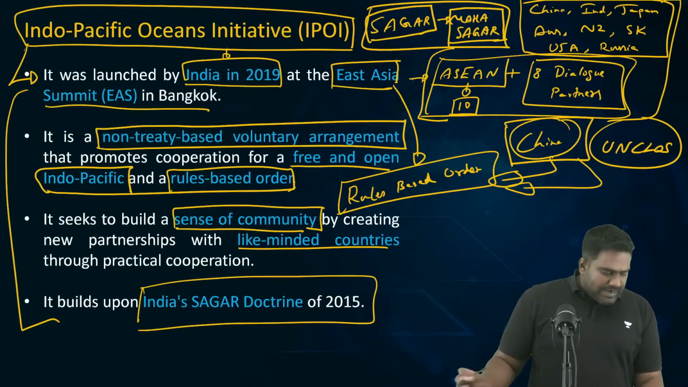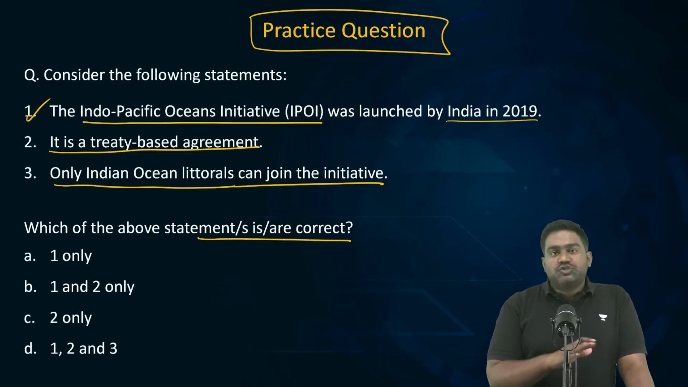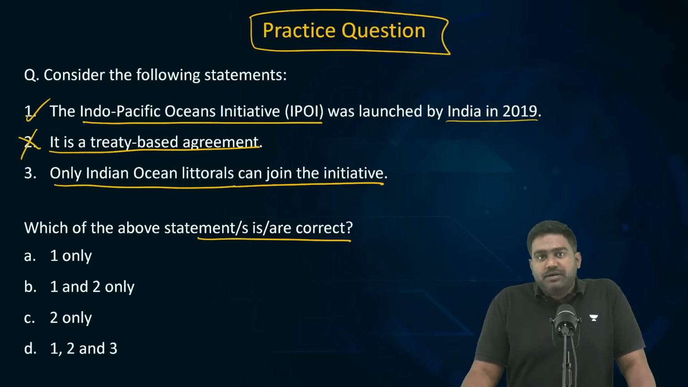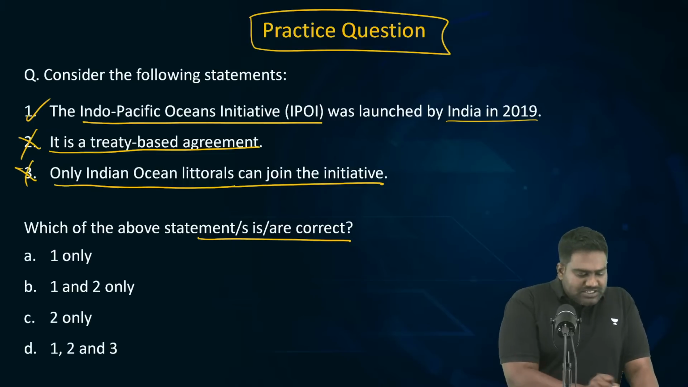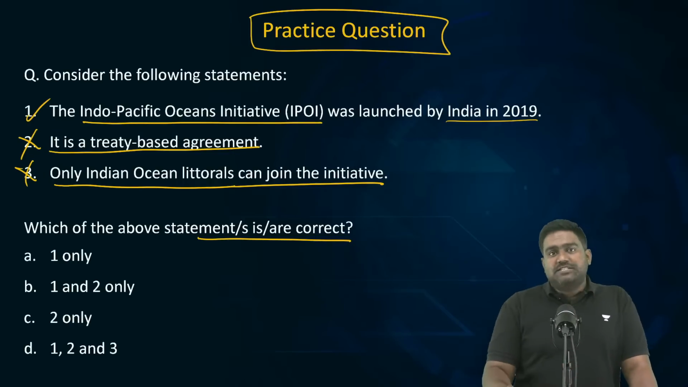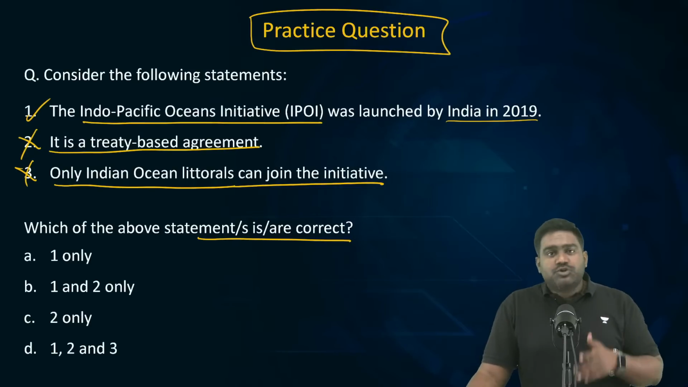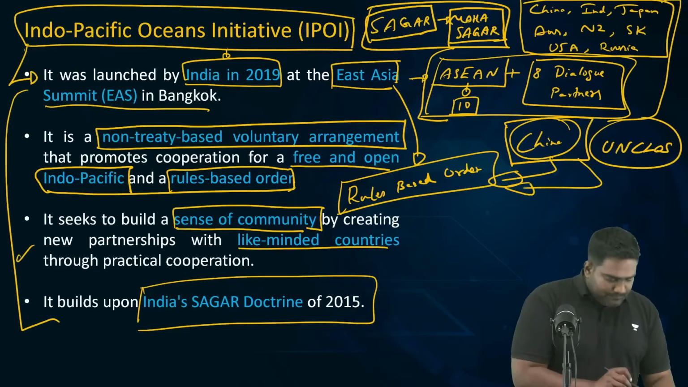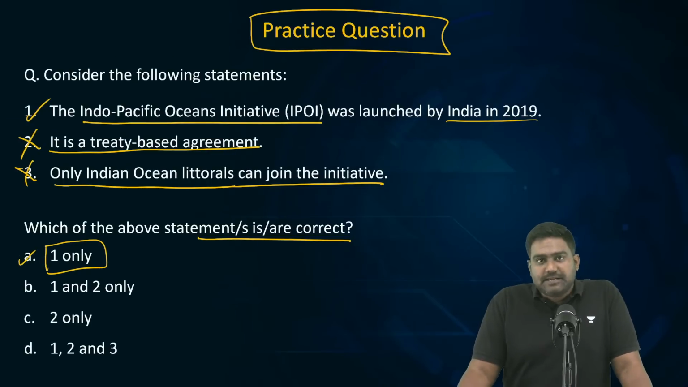Is that clear? Now, I think it's very easy to answer this. Statement 1 is correct, right? It was launched by India in 2019. The second statement is wrong. It's not a treaty-based arrangement. It's a non-treaty-based voluntary arrangement. The third statement is also wrong. It's not just Indian Ocean littorals. Countries from across the Indo-Pacific or even beyond that can join the Indo-Pacific Oceans Initiative. There are countries outside of the Indian Ocean as well who are part of this initiative. So the third statement is also incorrect. What's the right answer? The correct answer would be option A. One only is the right answer.